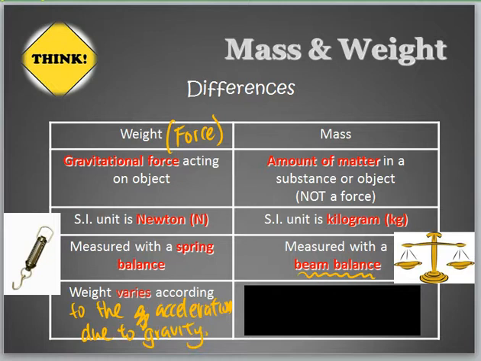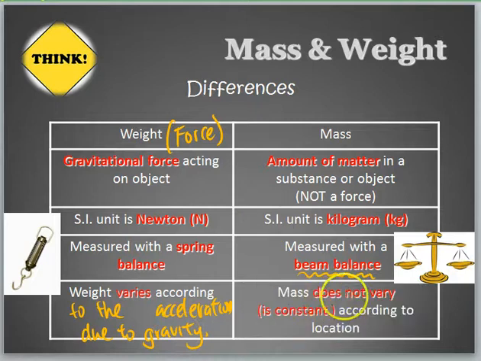So you go to different planets, your weight changes because the acceleration due to gravity changes. Whereas for mass, it does not change according to location. It is a constant.